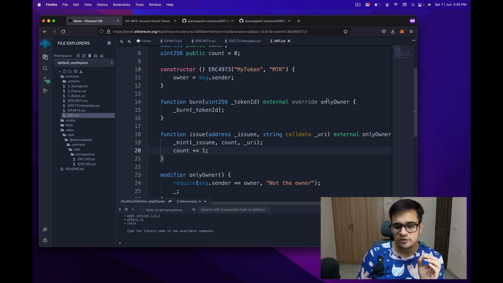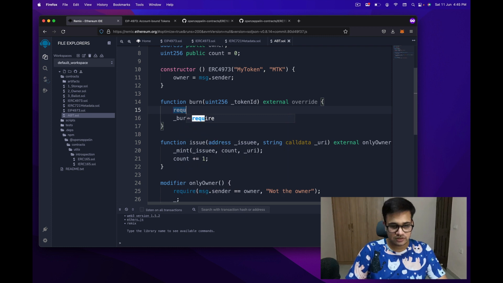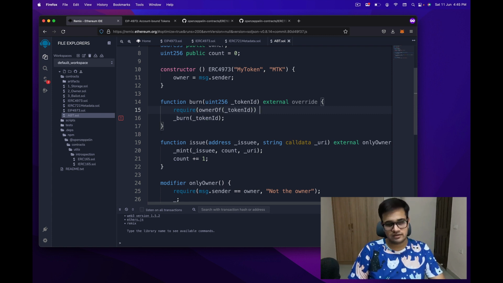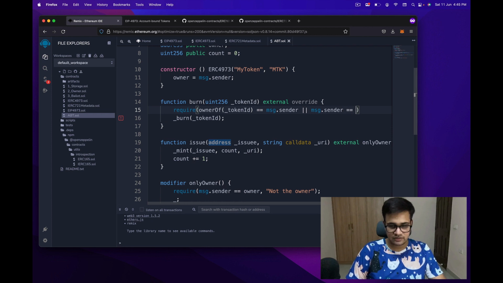Now the problem is only the owner can burn it. What if I as a receiver want to burn it? So what you can do is, instead of this, just write require the owner of underscore token ID is the message.sender, or message.sender is the owner.